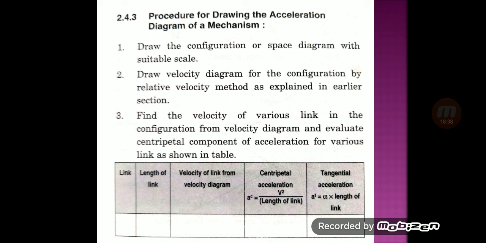the centripetal components of the acceleration for various links as shown in this table. In the table, there are 5 columns.